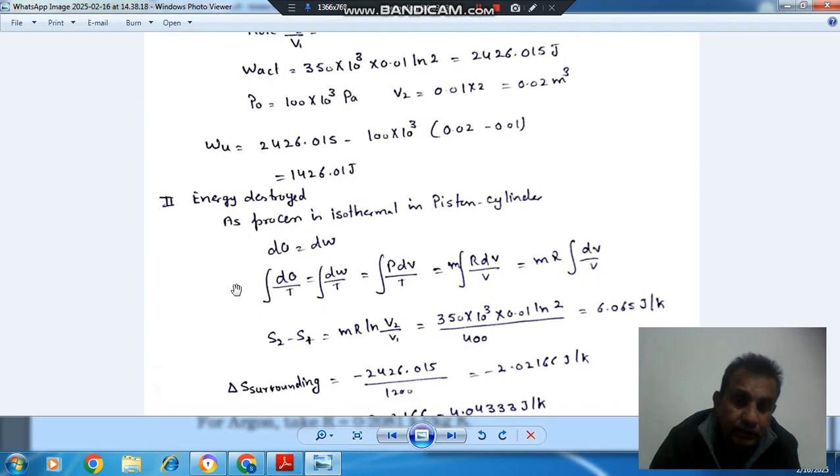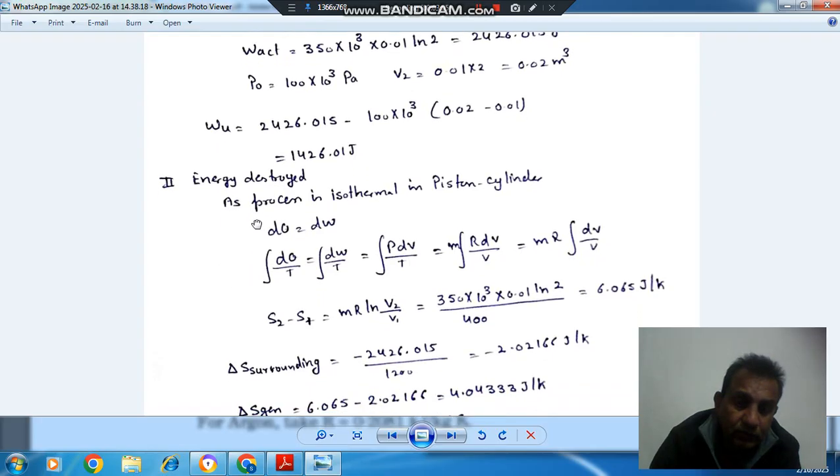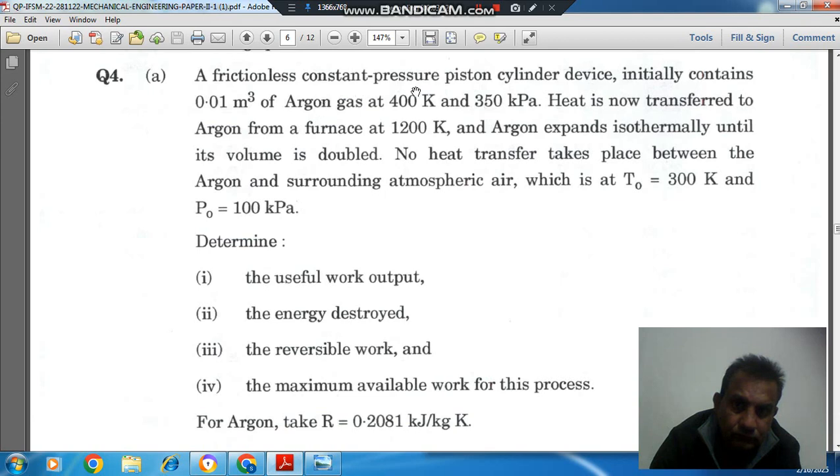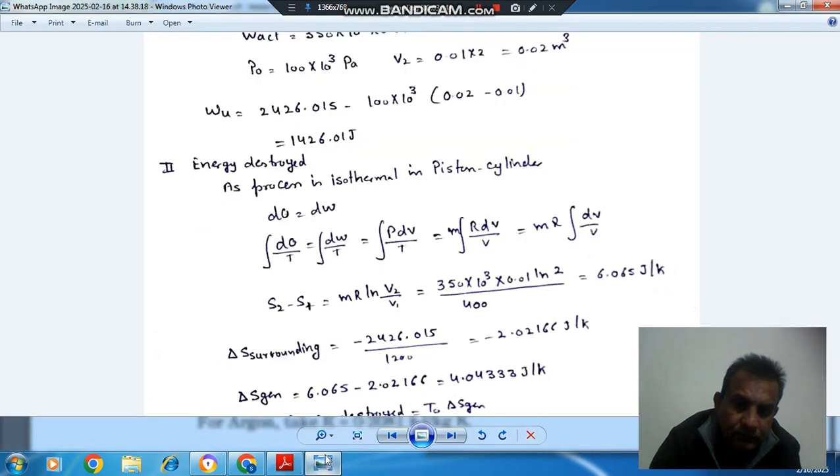Okay. So the next question is energy destroyed. As an isothermal process is taking place in the piston cylinder device, the change in internal energy is 0, so dQ will be equal to dW.